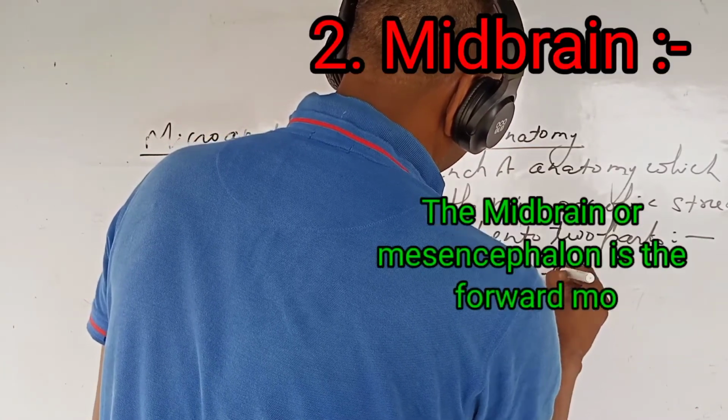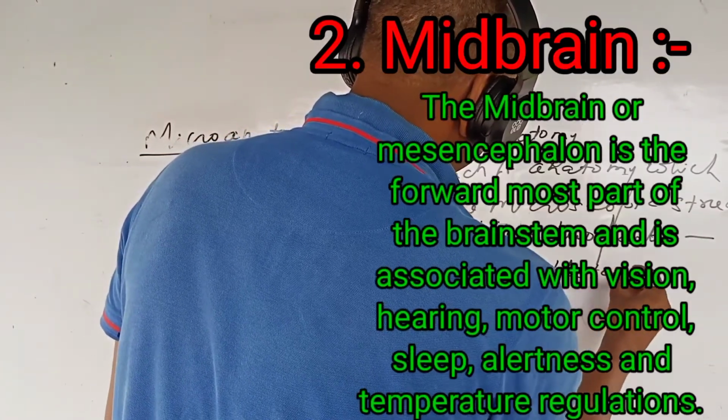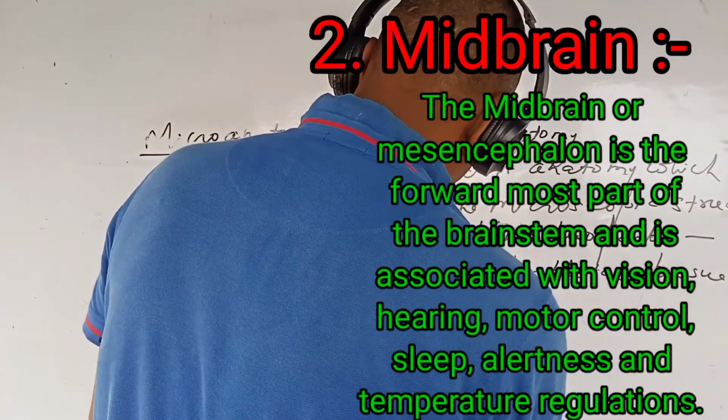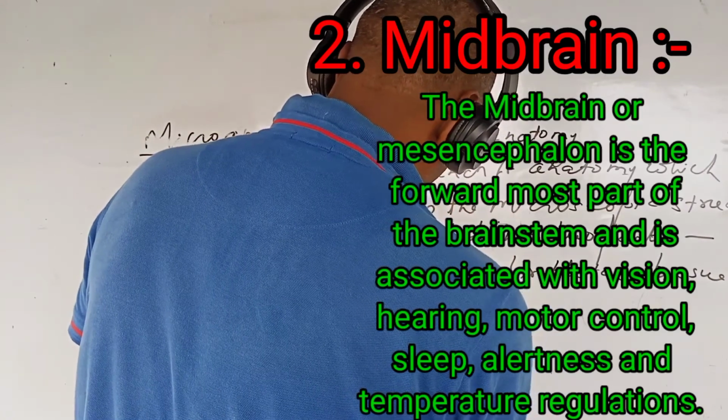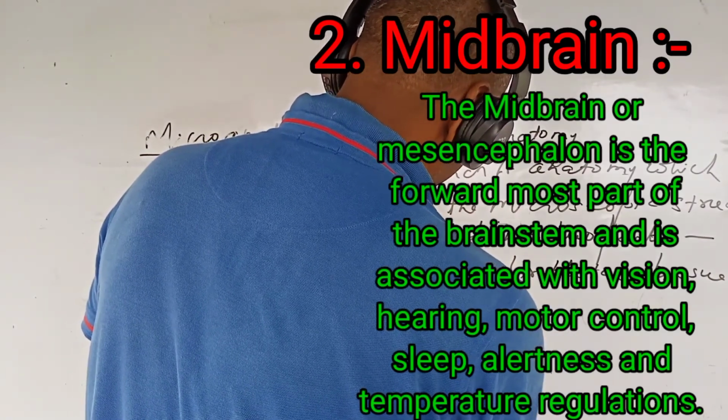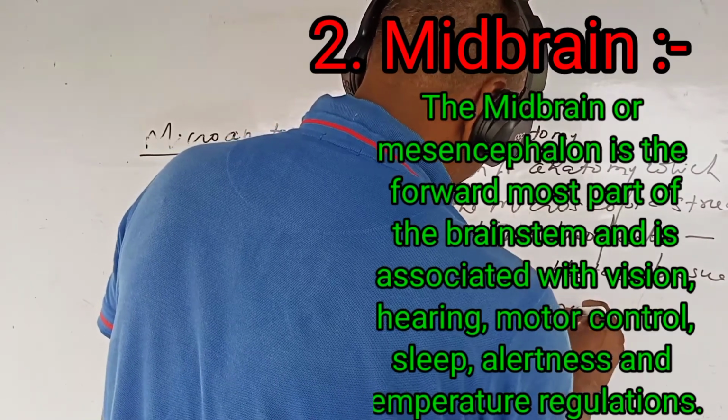Midbrain. The midbrain is the mesencephalon. It is the forwardmost portion of the brain stem and is associated with vision, hearing, motor control, sleep, alertness and temperature regulation.